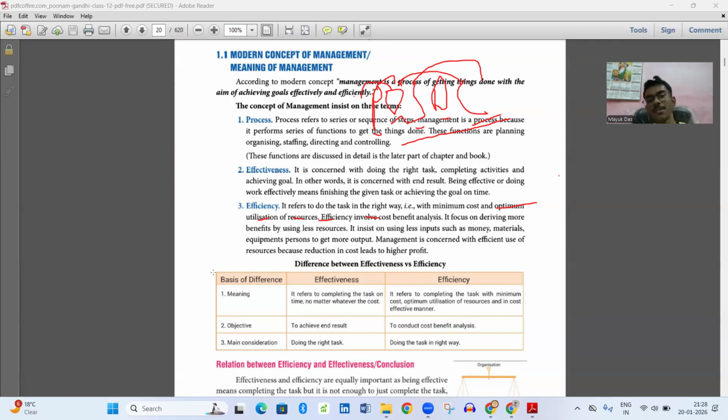Efficiency. Efficiency refers to doing the task in the right way, that is, with minimum cost and maximum output or maximum utilization of resources. If I give an example, management is concerned with efficiency because efficiency refers to doing a task with minimum cost but with maximum output.